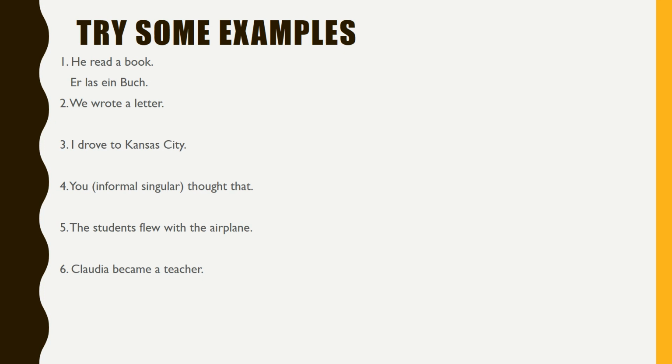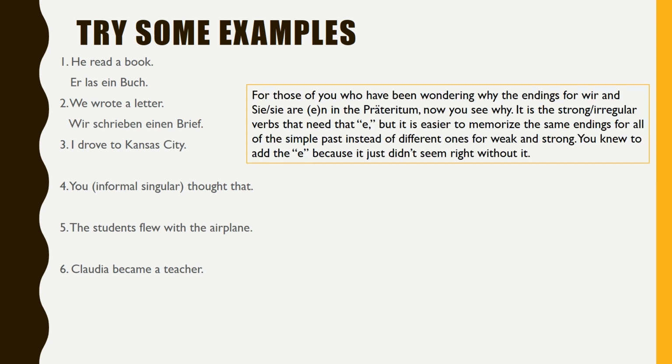The answers you should have are Wir schrieben einen Brief. And note, for those of you who have been wondering why the endings for wir and sie are en with the e in parentheses in the Präteritum, now you see why. It is the strong or irregular verbs that need that e, but it is easier to memorize the same endings for all of the simple past instead of different ones for weak and strong verbs. You knew to add the e because it just didn't seem right without it. For the simple past verbs that end in te, the e will not be needed in the en endings. For the others, it will be needed.